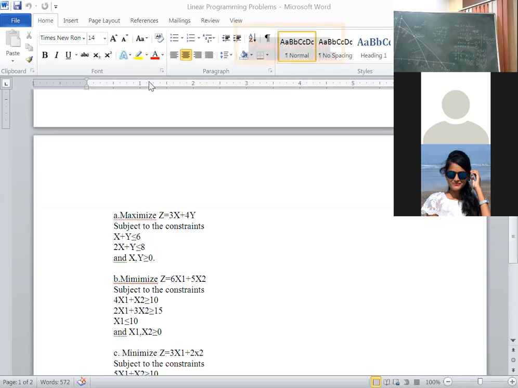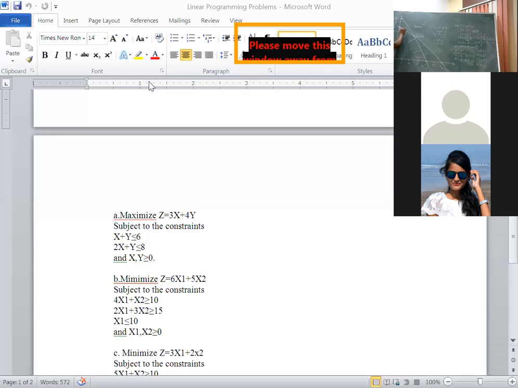A polygon can be a triangle, a rectangle, a square. Again, ODEA is a closed polygon.